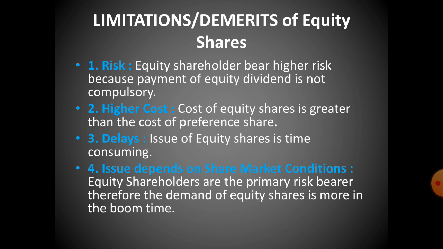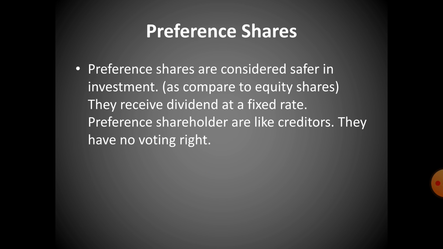Okay, so the next topic is the preference shares. Preference shares are considered a safer investment as compared to the equity share. They receive dividend at a fixed rate, and preference shareholders are like creditors. They have no voting right. Means they have a fixed amount of dividend which has to be paid to them. Okay, and they are kind of like debenture holders.